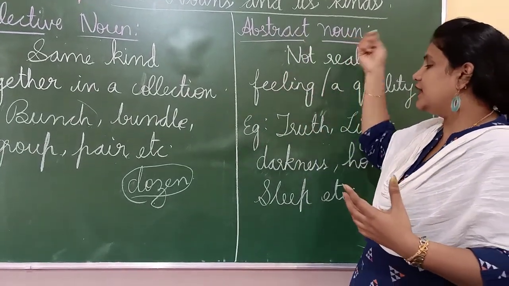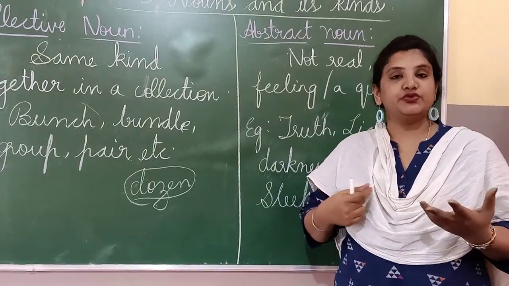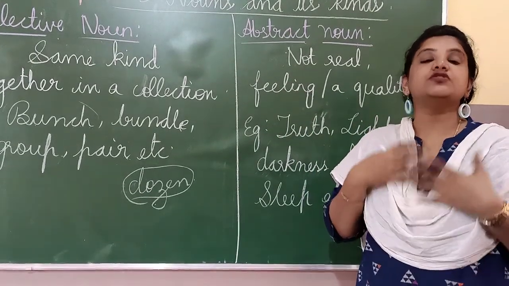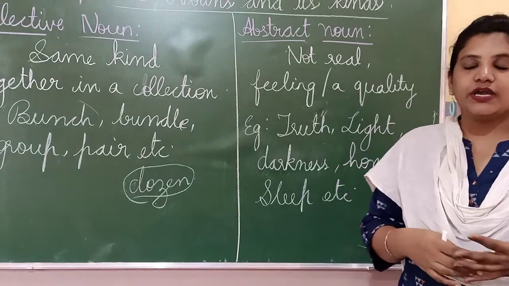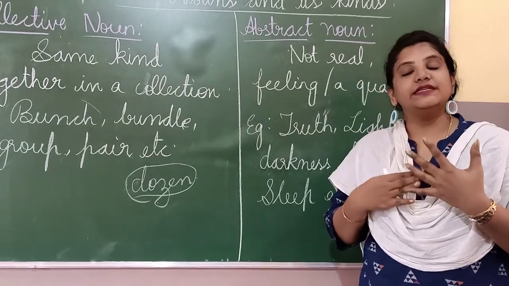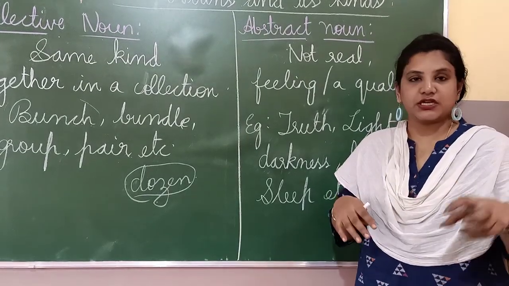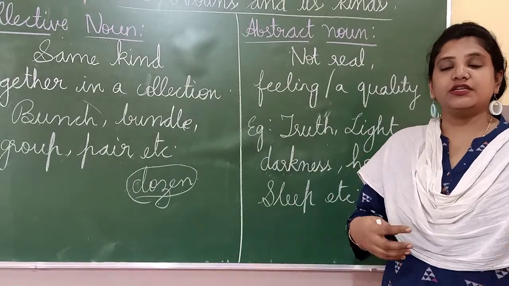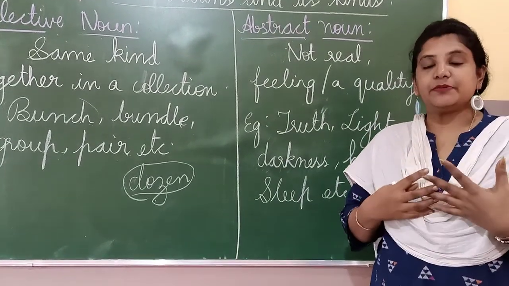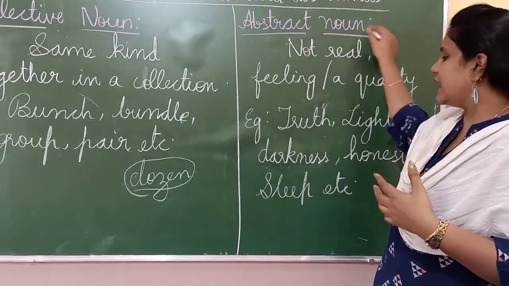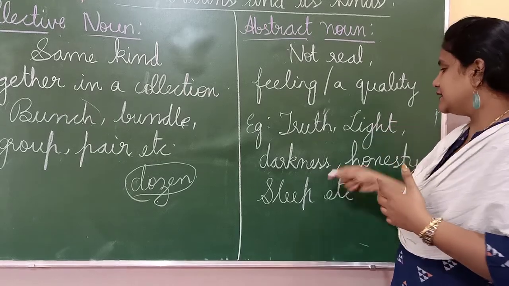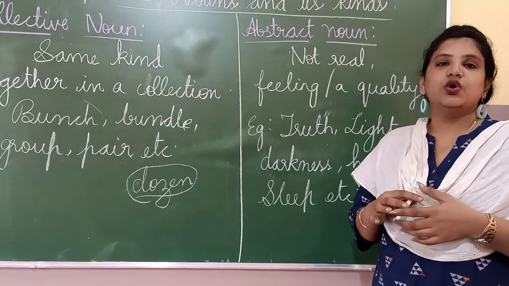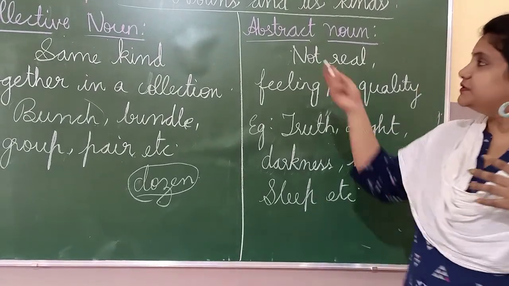These types of nouns are called abstract nouns, like truth. Truth, lie. When someone says truth, can you pick up the truth? Can you touch the truth? No. It is also a feeling. It is a sense. You can sense them. Such nouns, which you can only sense and feel but can't touch, are not real. Only those things are called abstract nouns, like truth, darkness, honesty, light, sleep, brave, coward. These are all your abstract nouns.